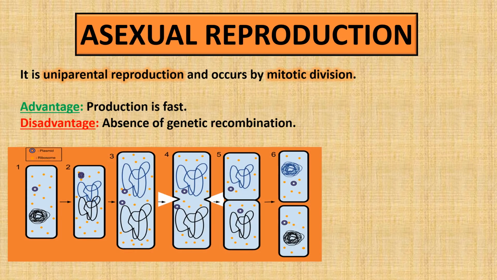You can see here mitotic division. This is asexual reproduction beginning with the first cell, and when you go to number 6 you can see two exact replicas formed by asexual reproduction or mitotic division here.